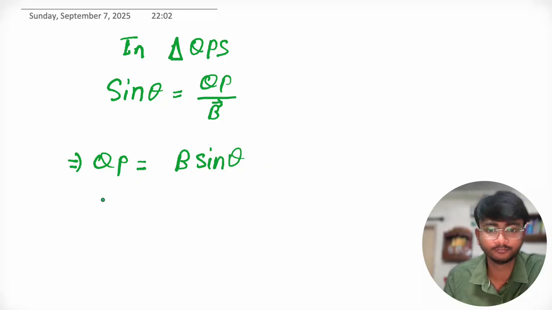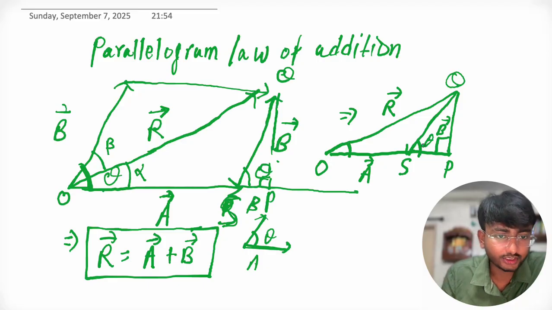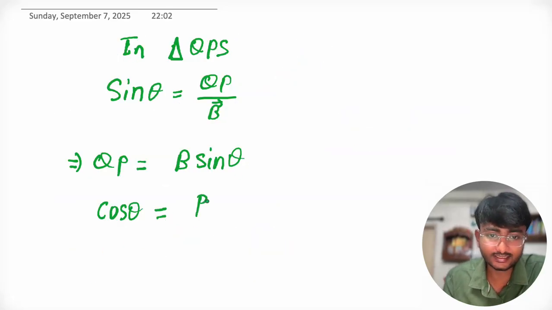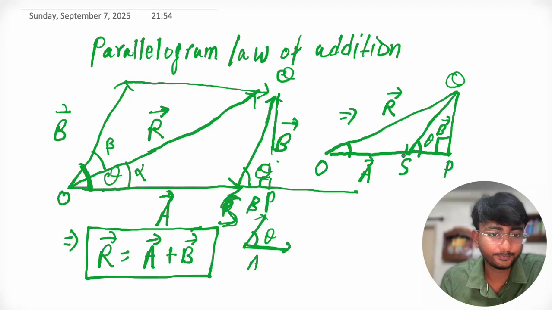Similarly, cos theta equals PS upon QS, right? Now what is QS here?